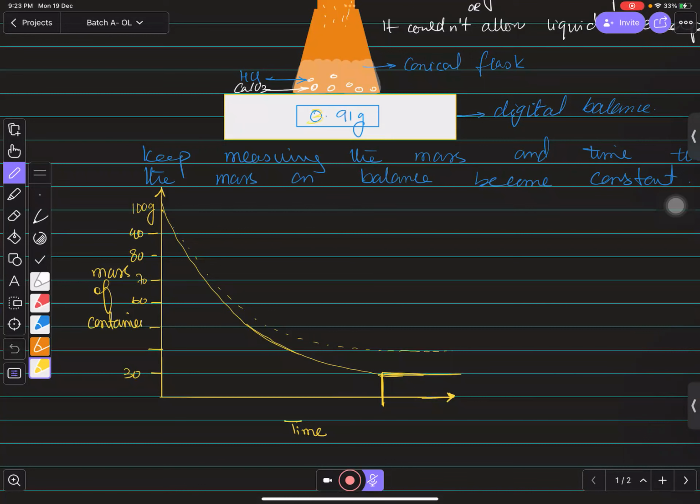तो अगर आप यहाँ लिखना चाहें तो you can consider this is 30 gram पे reaction end हो गया. And for suppose this is first minute, second minute, third minute, fourth minute, fifth minute, sixth minute, and this is 7th minute. So you can say that at almost 6.5 minutes, the reaction is over, right? So you can even find out the time of the ending of the reaction, and you can even find out the mass at the end of the reaction like this.